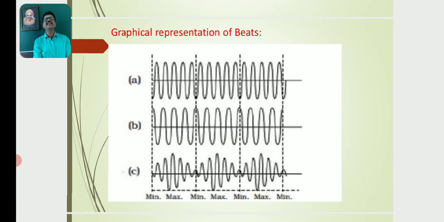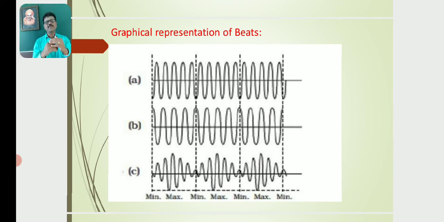So now you see the graphical representation of beats, where figure A indicates the first wave and B indicates the second wave. There must be a slight difference between their frequencies. If A and B are the individual waves, let F1 be the frequency of the first wave, and F2 be the frequency of the second wave.